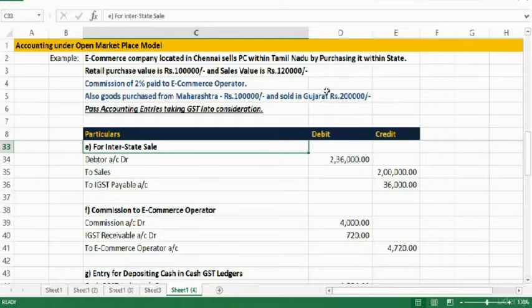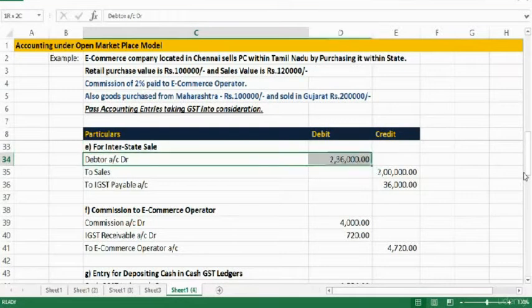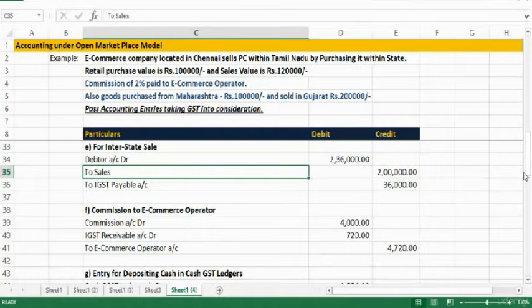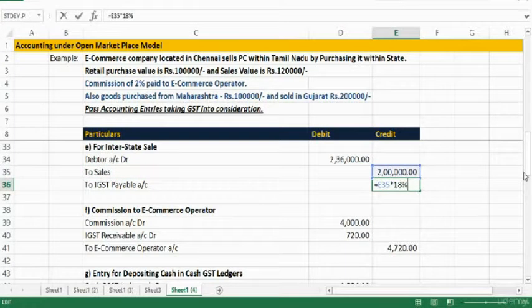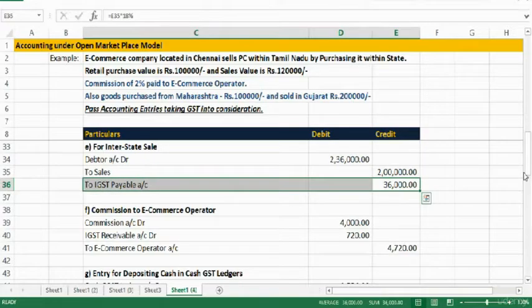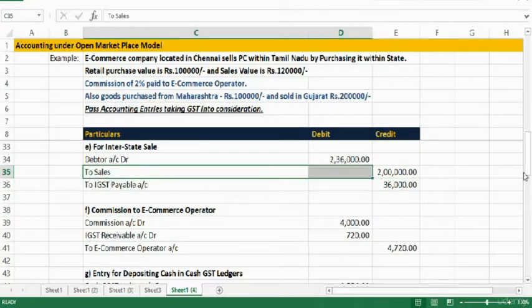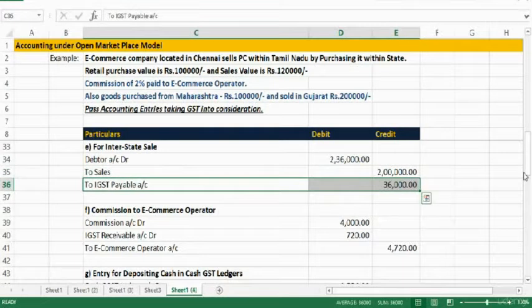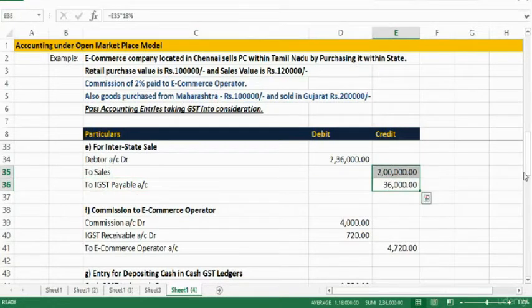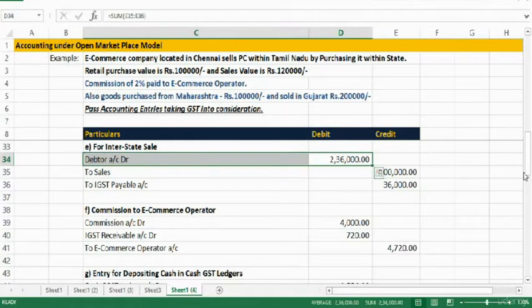Then we understand there is an interstate sale of 2 lakh. Why is it an interstate sale? Because the operator is in Tamil Nadu, and the sale is to a customer in Gujarat. So the customer account should be debited. We are not sure about this amount. So first let's credit income to sales 2 lakh. On this 2 lakh we have to collect IGST of 18% because it is an interstate sale. So on 2 lakh into 18% we get 36,000. IGST payable account is credited, right? So sales account is credited 2 lakh, IGST payable account is credited 36,000. This amount should be collected from the customer. So the customer account should be debited by the sum of those two, which is 2 lakh 36,000, right?